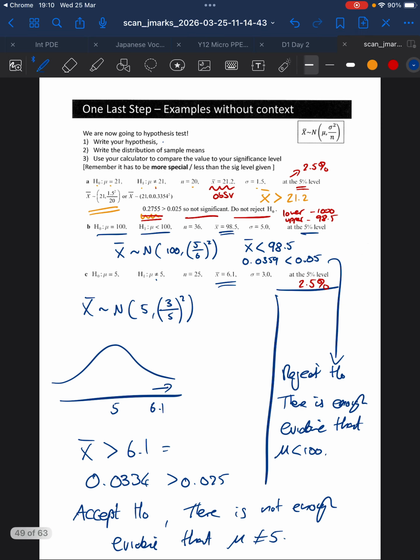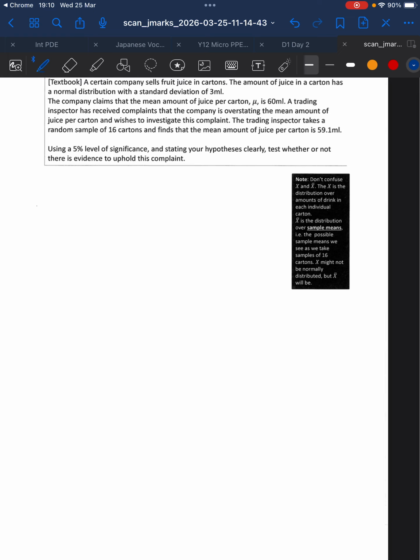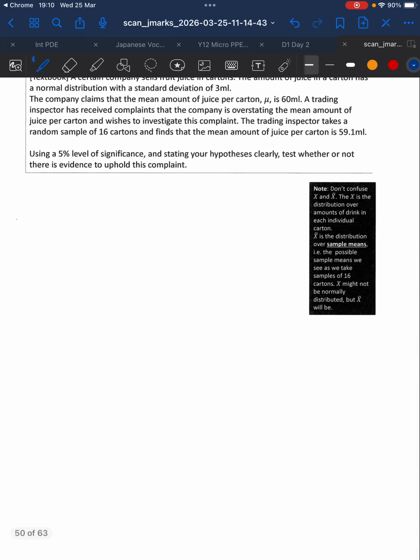So it's going to be time to do a full example. Here we go. Let's put everything together. So, where's my example? Where are my notes? Just bear with me a second.